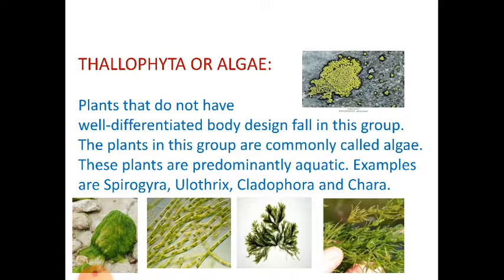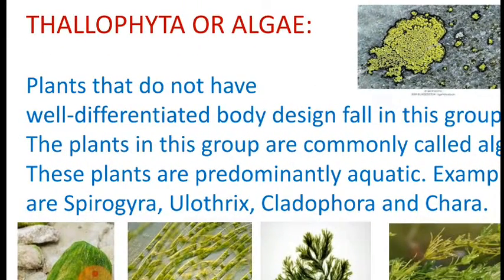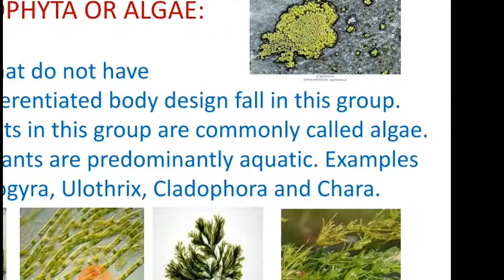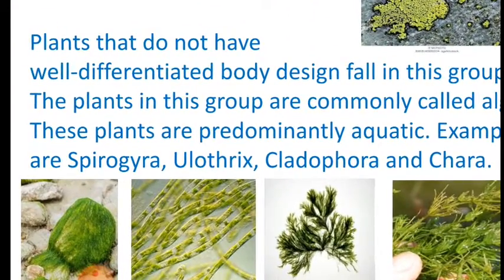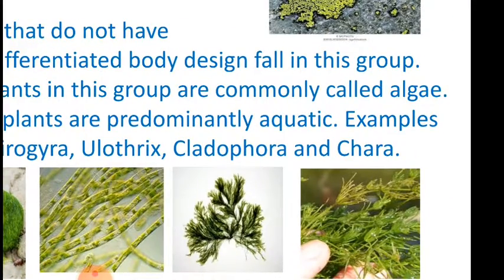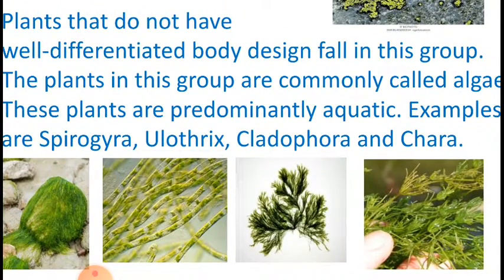The first one, Thallophyta, or we call it as algae. You might have learned about algae in your previous lessons and previous years. What are thallophytes? Plants that do not have well differentiated body design fall in this group. The plants in this group are commonly called algae. These plants are predominantly aquatic. So you might have seen or heard about aquatic plants. So most of these plants that fall under this kingdom, they are aquatic.